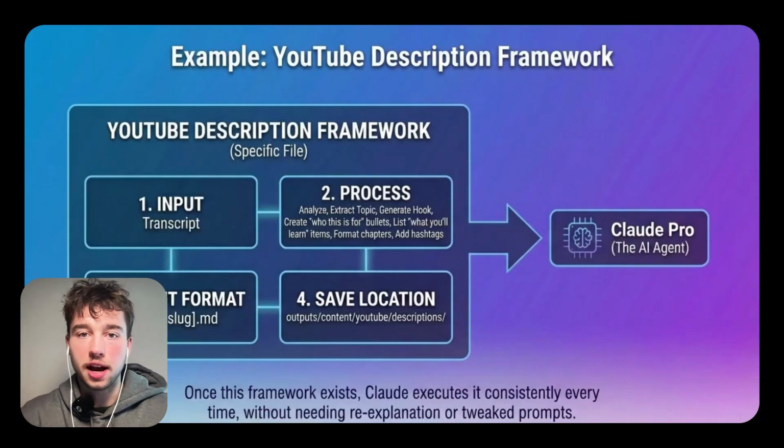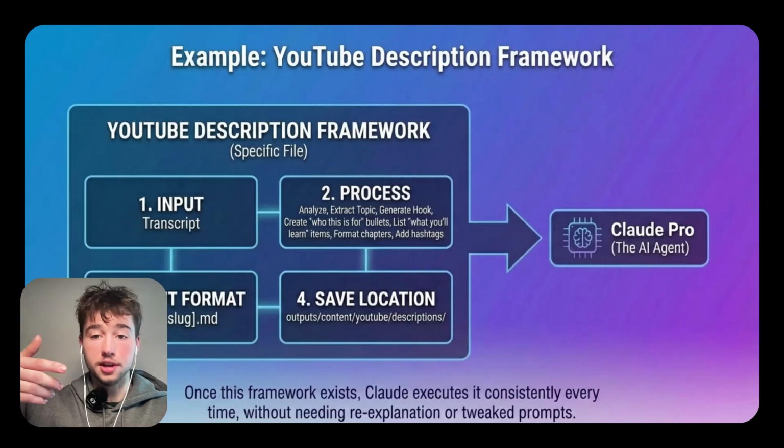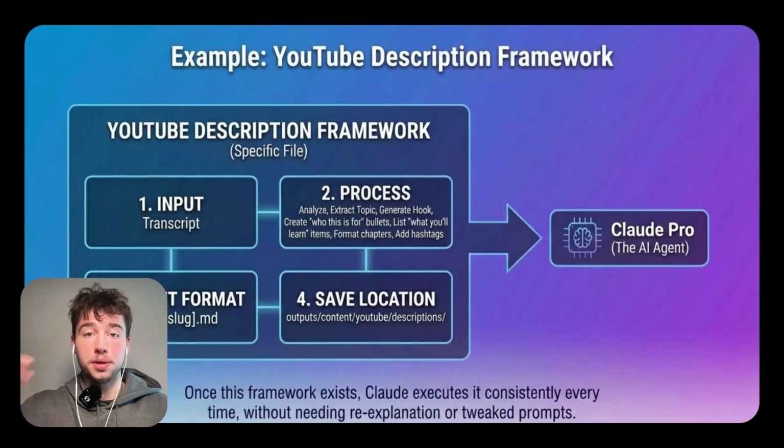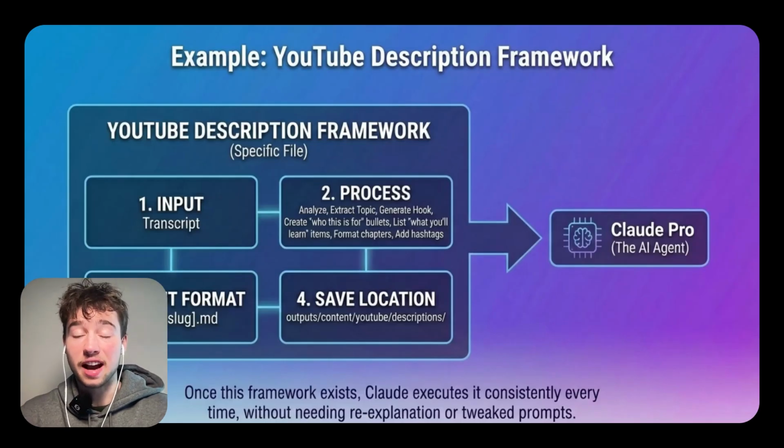So let me show you how this actually works. So say I just filmed a video and I need a quick YouTube description. I can open up Claude, I can paste the video transcript and say, hey, generate me a YouTube description for this. Claude's going to automatically pull my YouTube description framework. It's going to apply my voice guide, and it's going to reference my content library, suggest related videos to link into the YouTube description so other people can keep going down my funnel. And it outputs a complete description with the exact framework that I want.